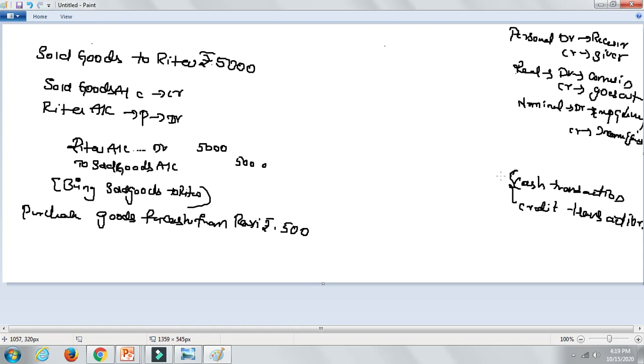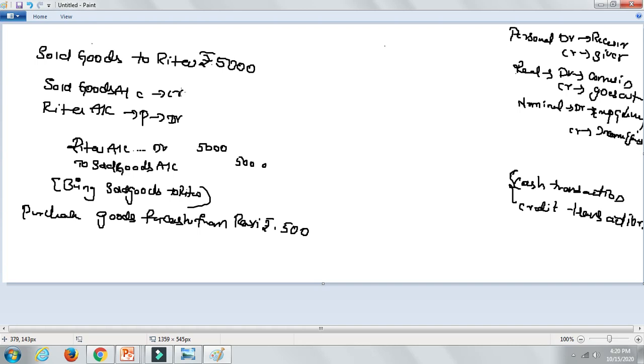Now, when you are paying the amount immediately, you need not pay him anymore. You're not dealing with him anymore, so you need not specify his name. Here see what is happening. Sold goods to Rita. That means Rita has not paid you the amount on time. At that moment she is not paying the rupees 5,000.